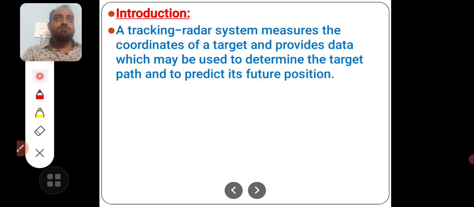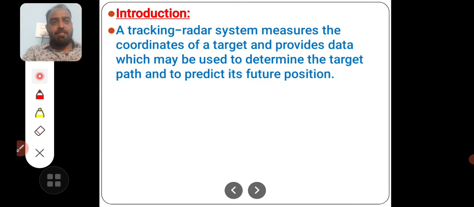In this chapter, we are going to study a radar system which can keep the track of the target continuously and which can predict the future position of the target. For this, we need to have 4 parameters. First of all, the antenna has to scan the environment and get the data of the availability of the number of targets that are present. Out of all the targets, the point of interest should be tracked.